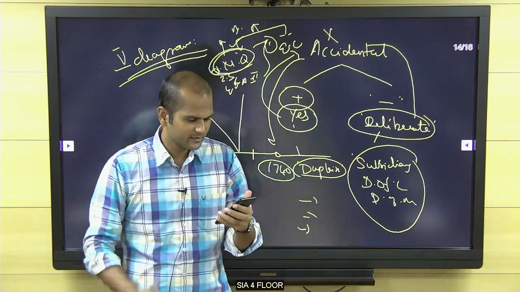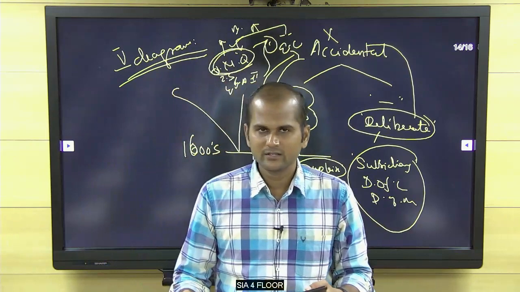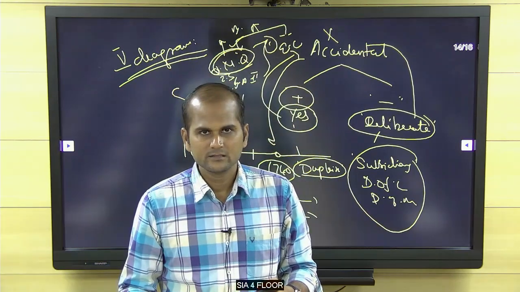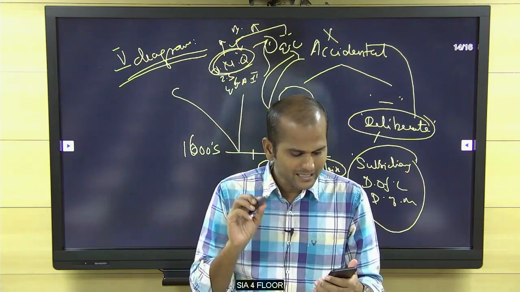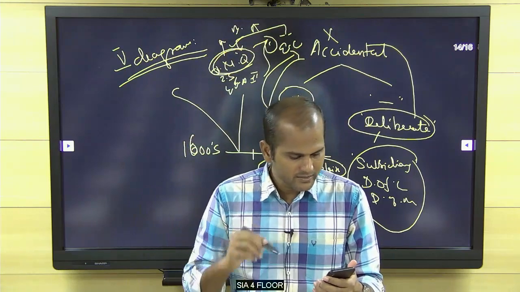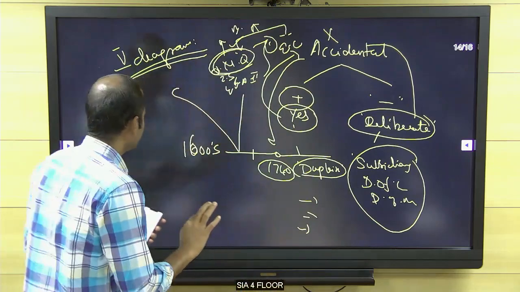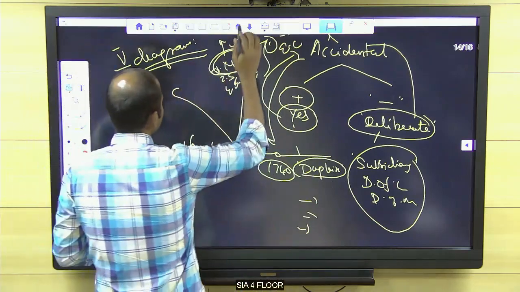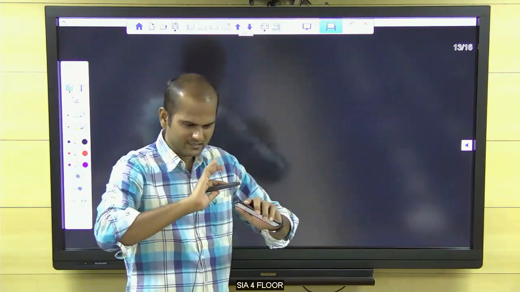It's the first. Second, I hope there's no doubt regarding this. Next, Battle of Plassey confirmed the British victory at Buxar. Simple thing. In this, you should know Battle of Plassey and Buxar.